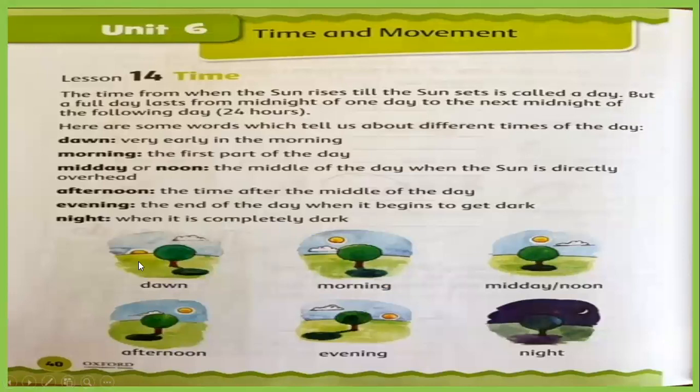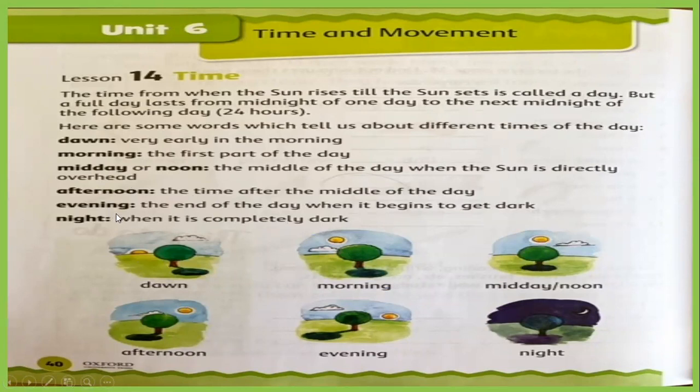You can see by this picture, this is dawn, the sun starts coming. Here the sun is up, then the sun is overhead. This is noon. Then what is afternoon? The time after the middle of the day, when the sun starts going to the other side, towards the west. It reaches here, then goes down.